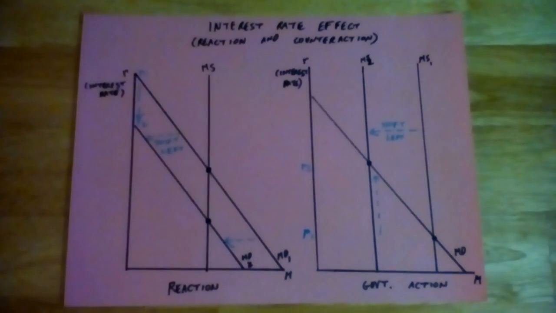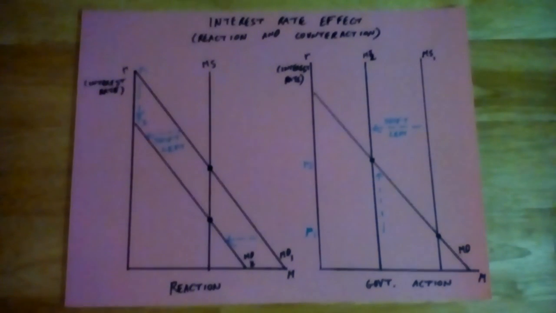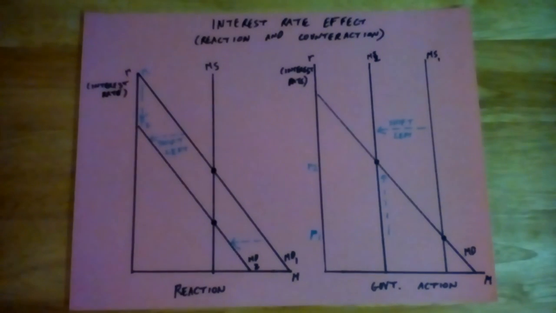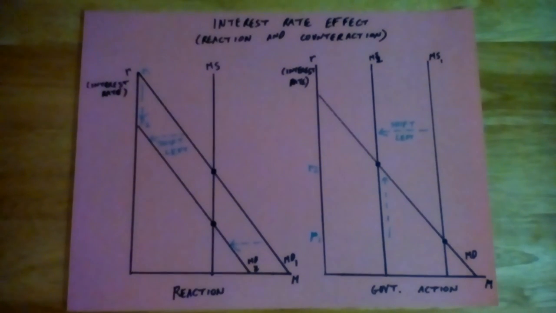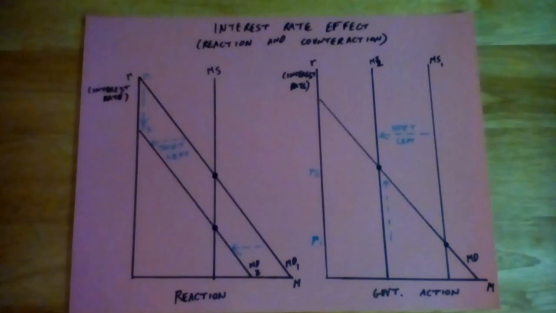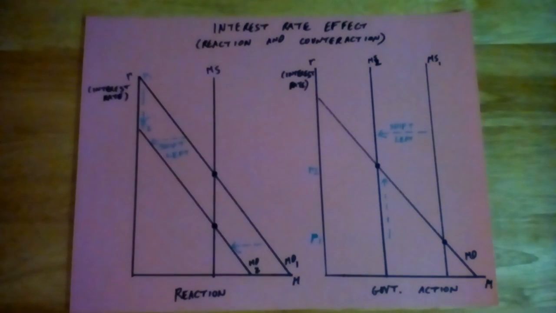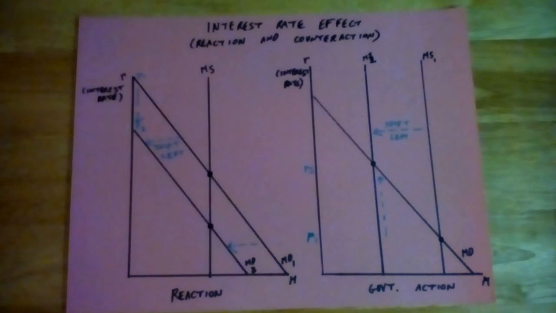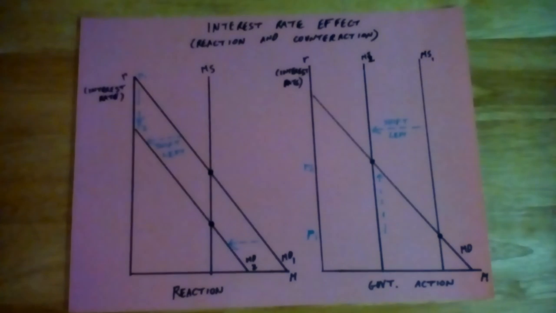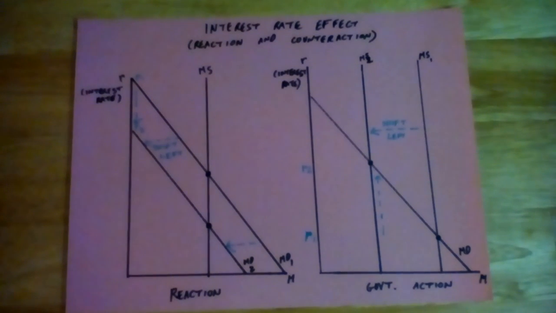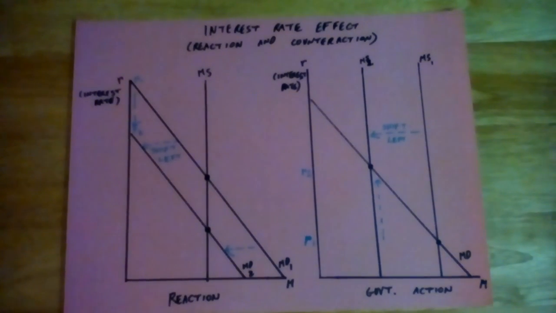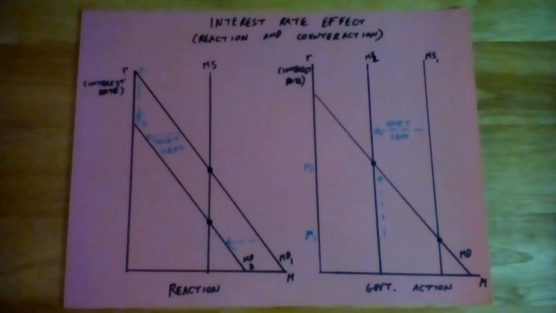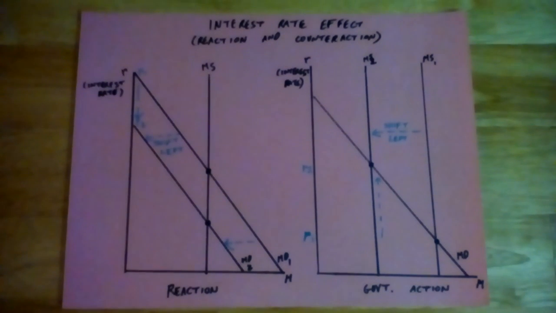Next, we will look at how interest rates could change as a result of this budget agreement. In this graph titled Interest Rate Effect, Reaction and Counteraction, we show the reaction by the consumer to any changes in policy and then the government action that can be taken following consumer shifts in purchasing. In our reading, we found that the interest rate effect is the most important factor in the downward slope of the aggregate demand curve.